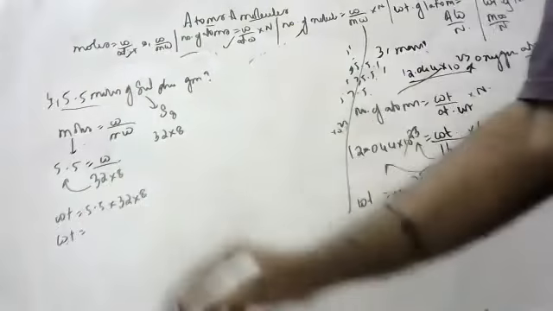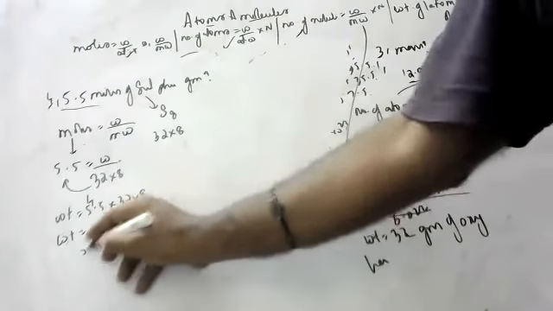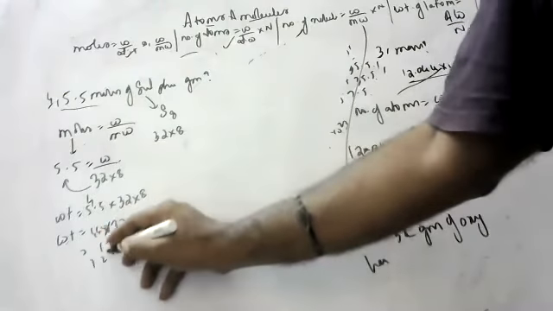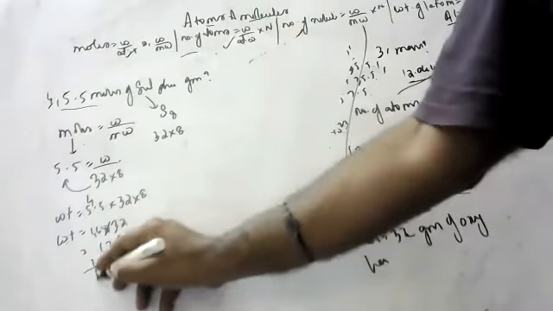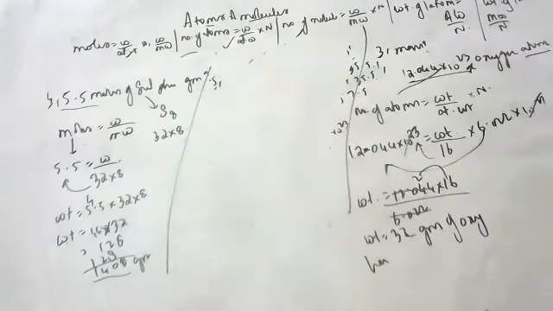No one is sitting idle. 8 5s are 40. So 44 into 32. Can anyone tell me 44 into 32, how much, children? 1408 grams, children. 1408 grams. Please mute your audios, children.